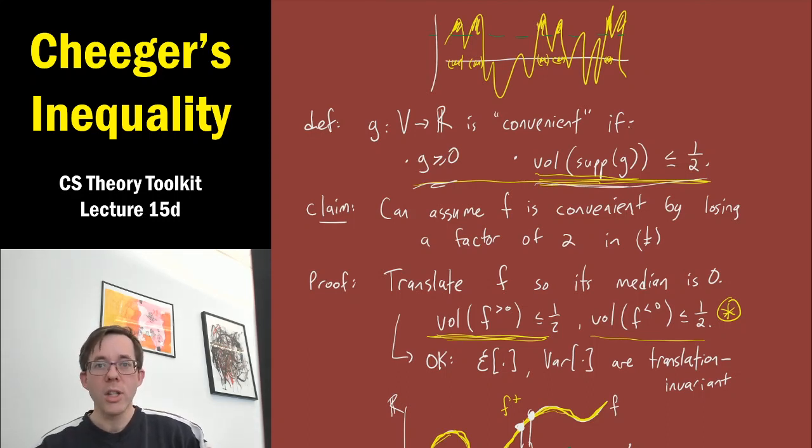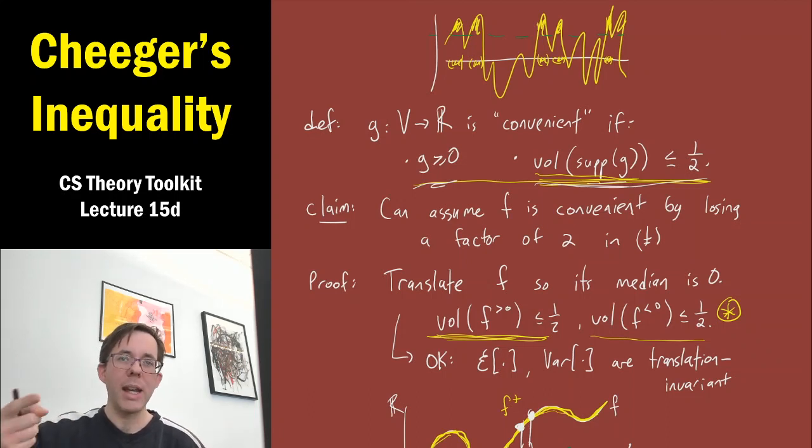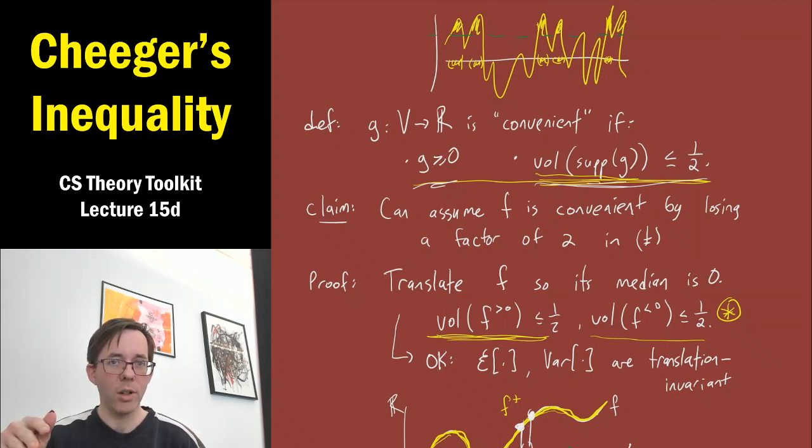For the other part of the definition of convenience, we have to show that f squared is often 0: the volume of the place where f squared is strictly bigger than 0 is at most a half. But the vertices where f squared is strictly bigger than 0 are exactly the same as the places where f is strictly bigger than 0, once we make f convenient, as we did at the beginning. So f is non-negative, so it's either 0 or strictly greater than 0, and by convenience, the places where it was strictly greater than 0 were at most half of all the volume. The places where f squared is strictly greater than 0 are the same as the places where f is strictly greater than 0. So this set also has volume at most a half.